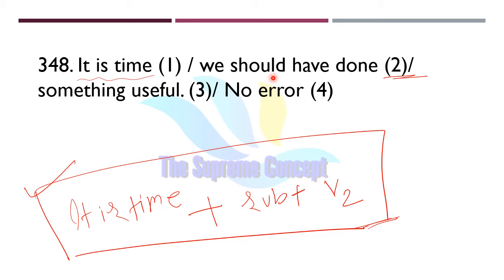There is no point in using have done after should, and if we use only should, it doesn't make any sense. So instead of should have done, we will use did. We will replace it with did. So the sentence will be, "It is time we did something useful." This one is the correct answer here.